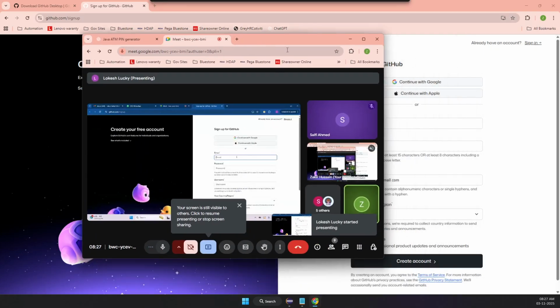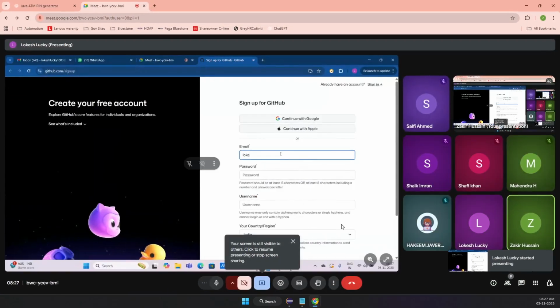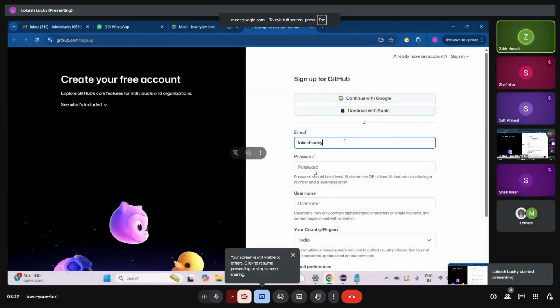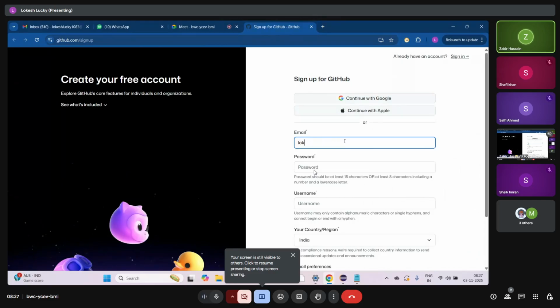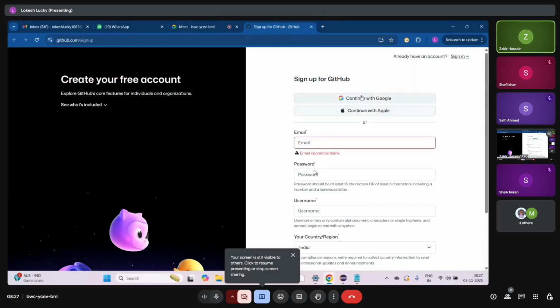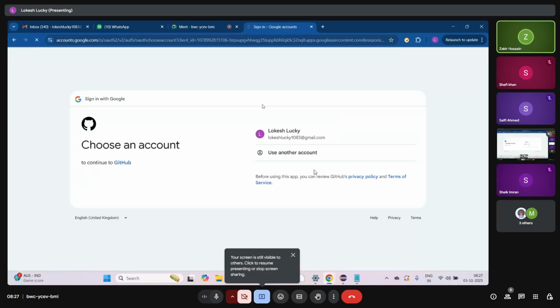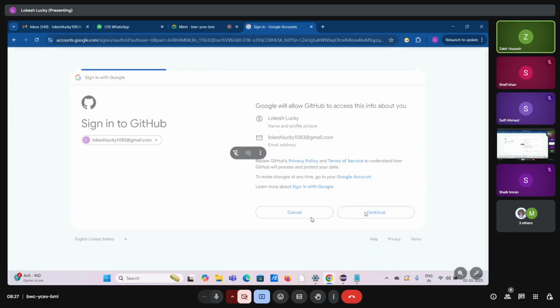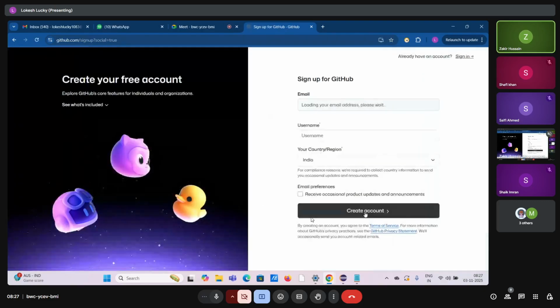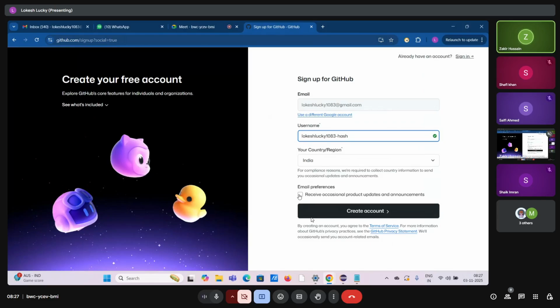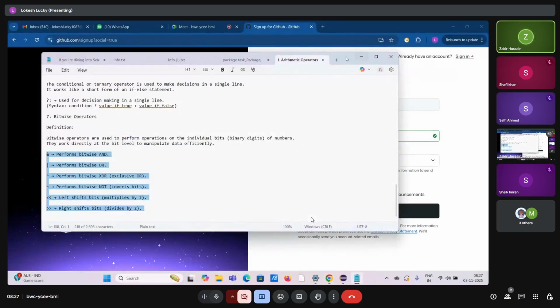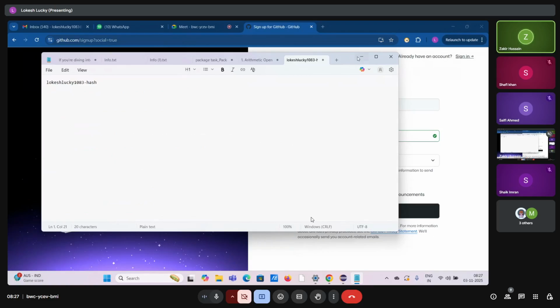Okay, very good. See, it's just simple account creation, guys. Nothing much. Or you can continue with Google. That would be easier, right? Because your Google ID would be your ID. Yes, very good. Give the username as, hold on, remember this username. It is very important. Give any username. I would request you to give your email ID itself. That is the easiest way.